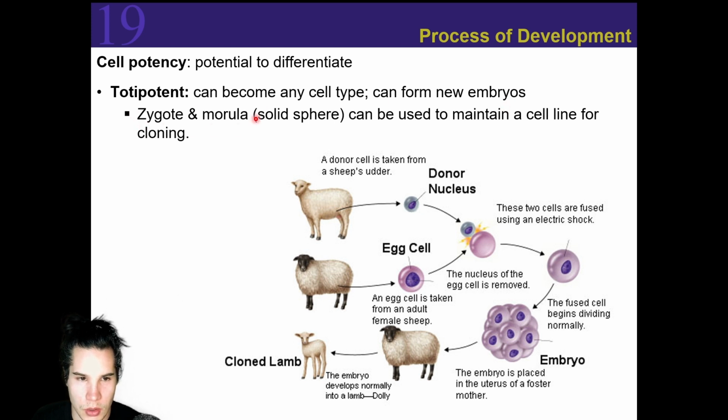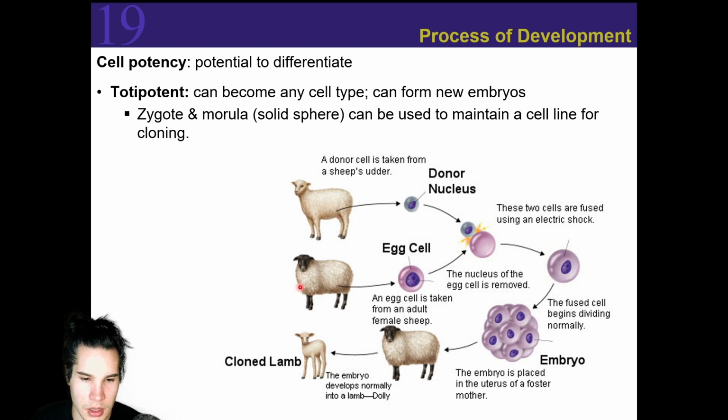So our zygote or morula, which is just going to be an early cluster of cells during early development, those can be used to maintain a cell line for cloning, for example. So one way that we could clone organisms is we could take a donor sheep, take a cell or a collection of cells from its udder, eventually grab one of those cells. What's important here is the genetic material, the nucleus.